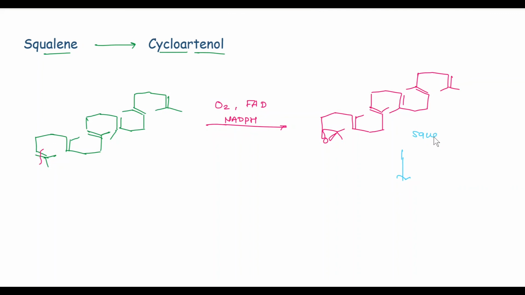This is squalene oxide. In the next step, cyclization takes place in this way, and here opening of the epoxide takes place.